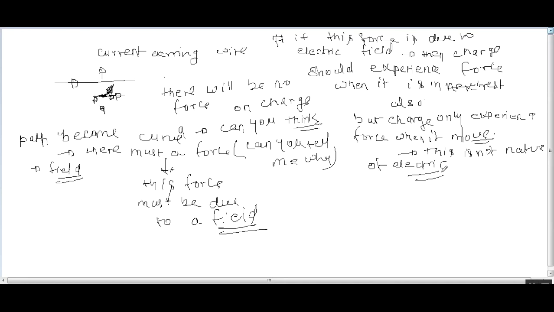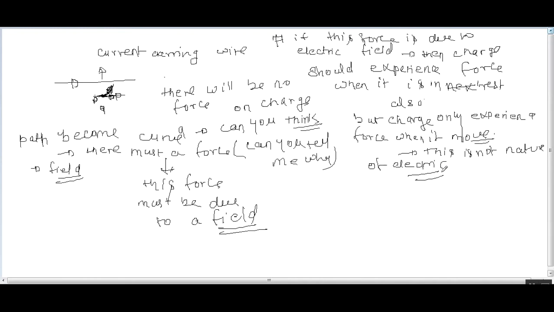The force on the charged particle when it is in motion is not due to the electric field. This field is different from the electric field, and this force is due to the magnetic field.